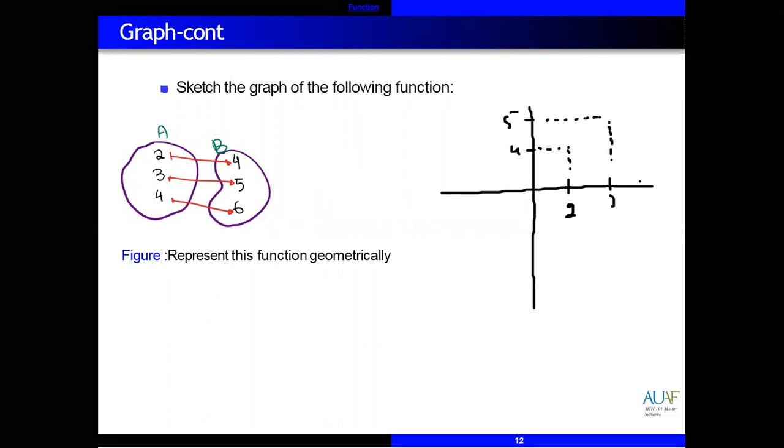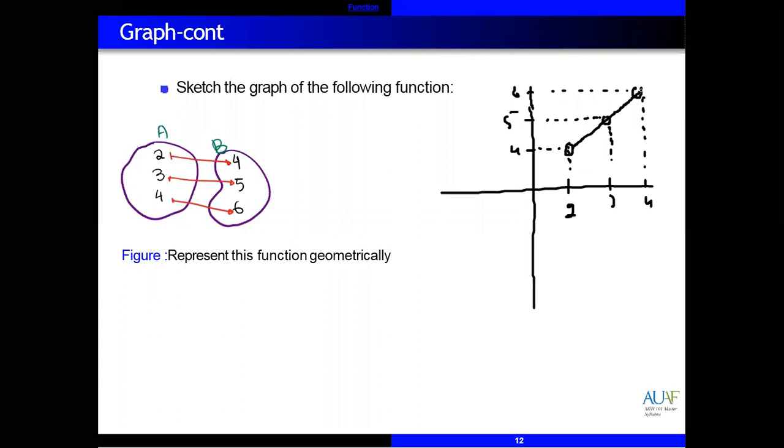And next one, x is 4. So what is the value of y? Y is 6. So these points, one point, second and third. No need of joining. These are the points. If you want to join, you can join.